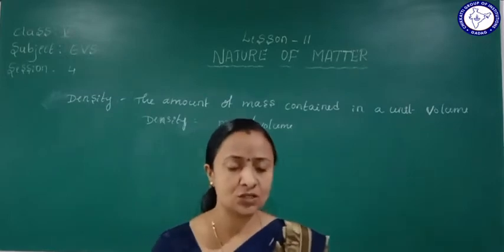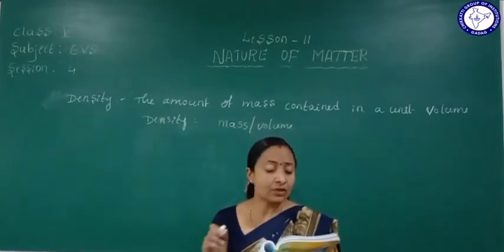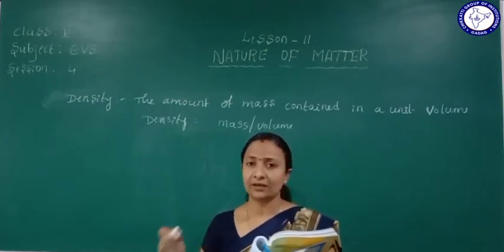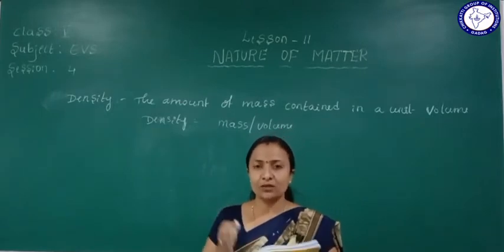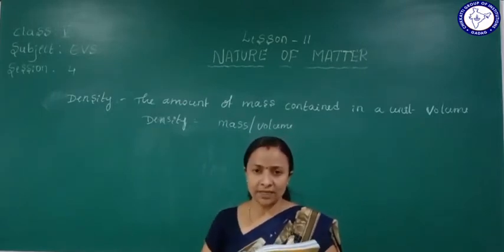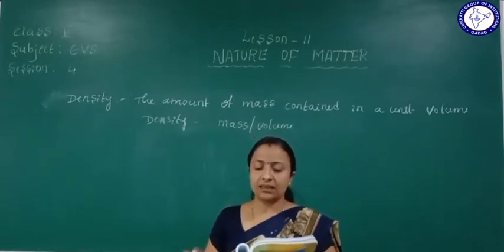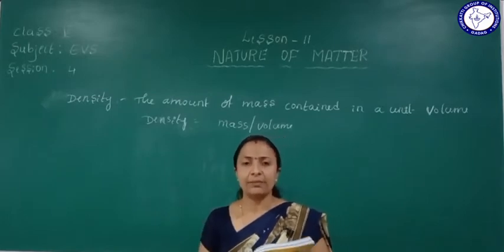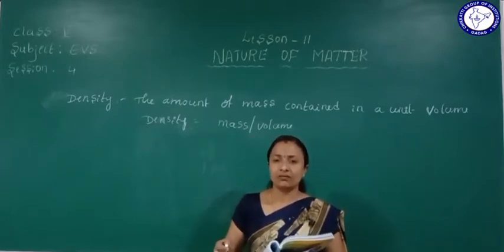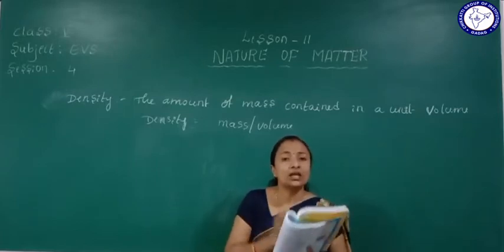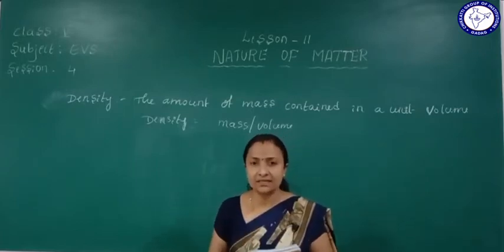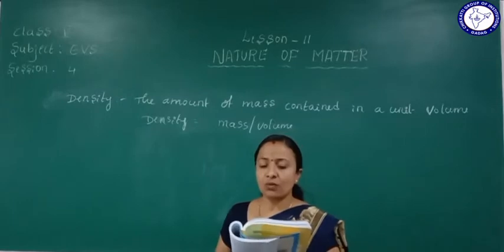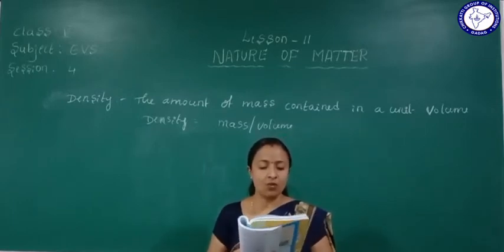Generally, the density of a solid is more than that of a liquid, and the density of a liquid is more than that of a gas. Compared to solid objects, water or any liquid has less density, and a gas has even less density. Understood?